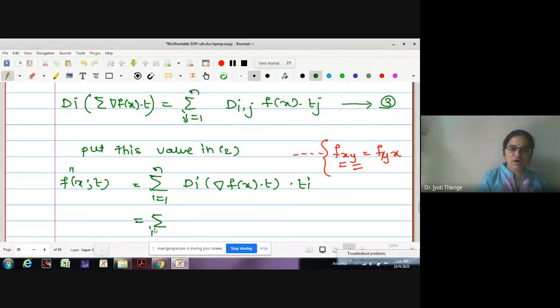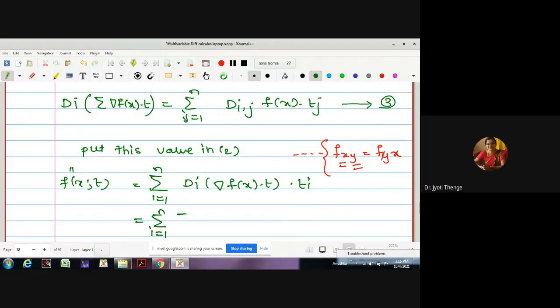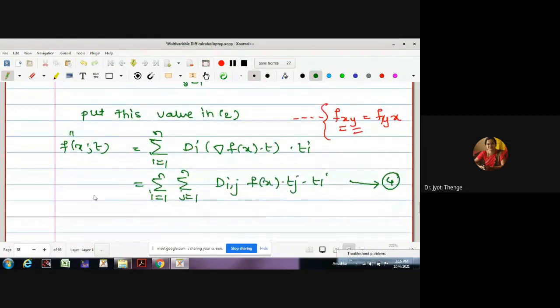This is summation i equals 1 to n, D_i value is summation j equals 1 to n, D_ij f(x) dot t_j dot t_i dot t_j dot t_i, and this is the expression for your second order directional derivative f double dash of x in the direction t.